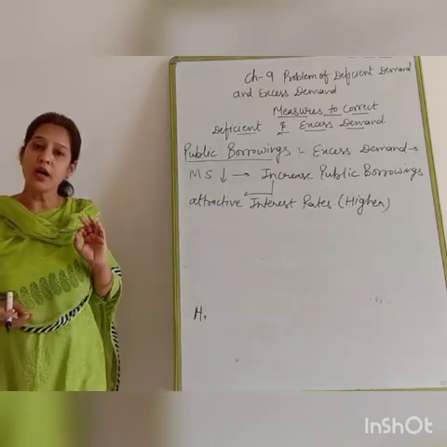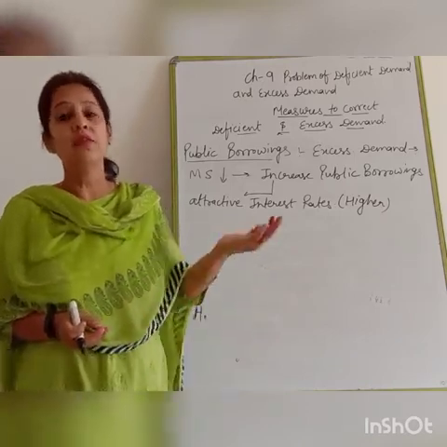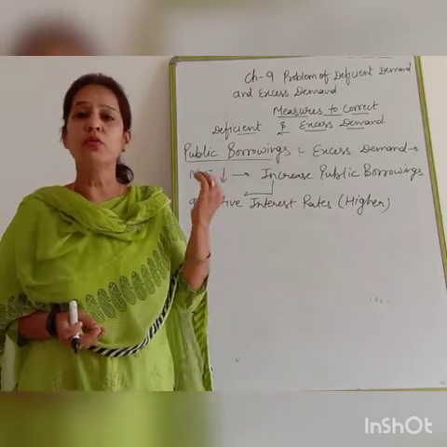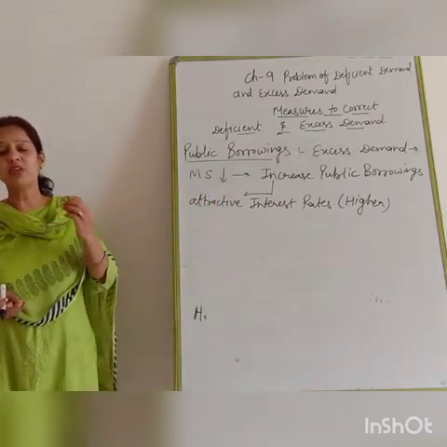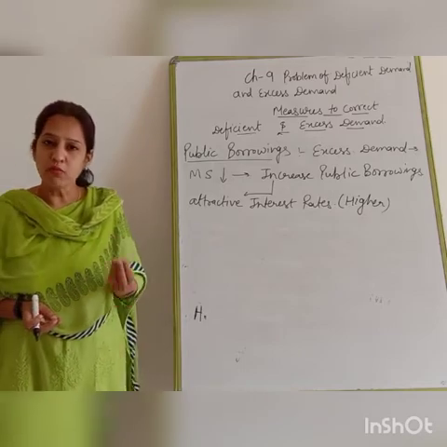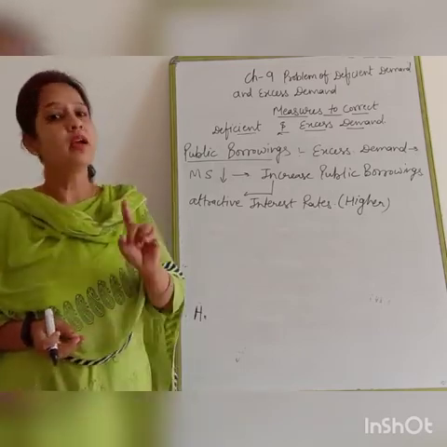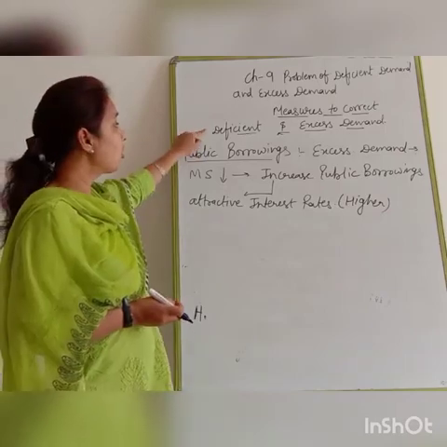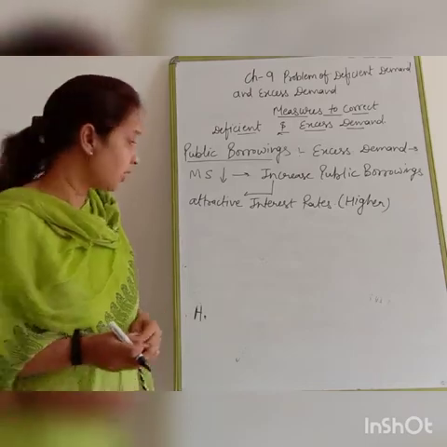Due to the higher disposable income left with us, our purchasing power is going to increase. Due to the increased purchasing power, we are demanding more and more. When demand increases, aggregate demand will increase. And which kind of problem are we going to solve? That is deficit demand. Clear?